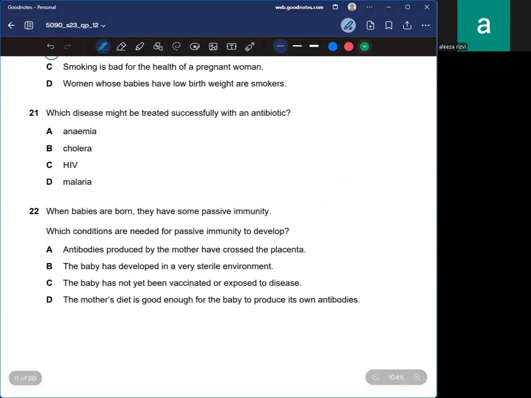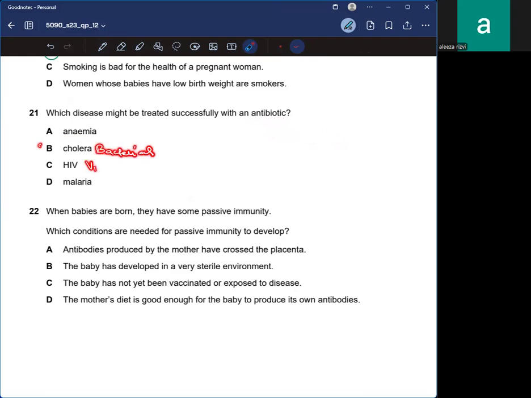Which disease might be treated successfully with an antibiotic? We know that antibiotics only work against bacteria, not viruses or anything else. Anemia can't be correct. Cholera is a bacterial disease.